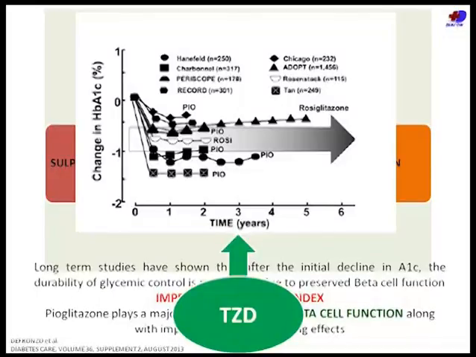We have several drugs. I'm not questioning the use of metformin. Metformin is used in all patients. Sulfonylureas improve insulin secretion, but they do exhaust the beta cell at some point of time. DPP-4s, yes, the durable effect on A1C lasts for only a couple of years, but at least there's no exhaustion of the beta cell. GLP-1 analogs also improve beta cell function to a larger extent than DPP-4. And we also use insulin right early at the diagnosis of diabetes in order to save the beta cell.